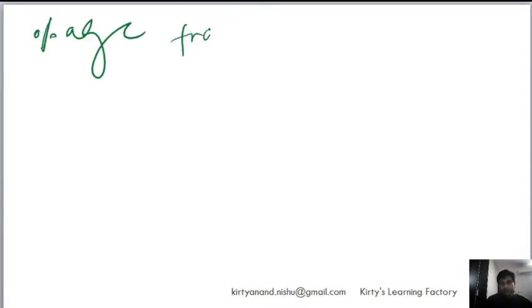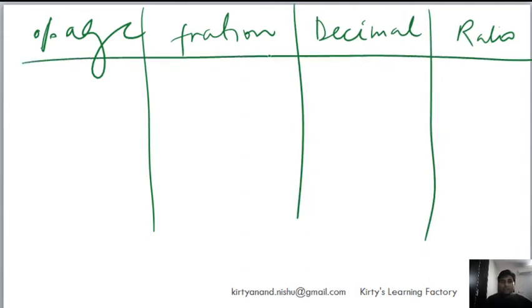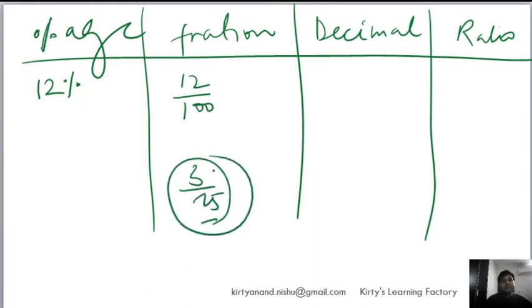Whenever we talk about percentage, if you remember, we talked about fraction, we talked about decimal, and we talked about ratios. I told you how all of these are interrelated with each other. What is really important to understand is how do we convert easily from one to the other, right? So for example, when I say 12%, can I quickly think that in terms of fraction it is 12 by 100 and therefore it is 3 by 25? Can I think that it is 0.12? That's easy. Can I think that it is 3 is to 25 in terms of ratios?